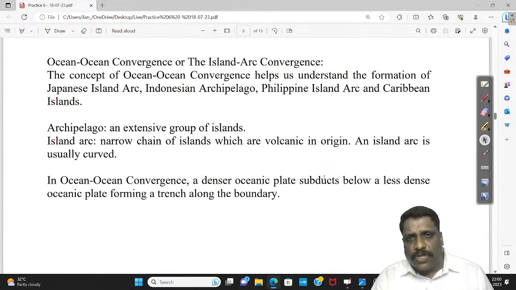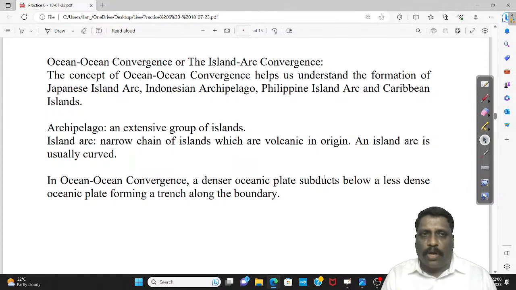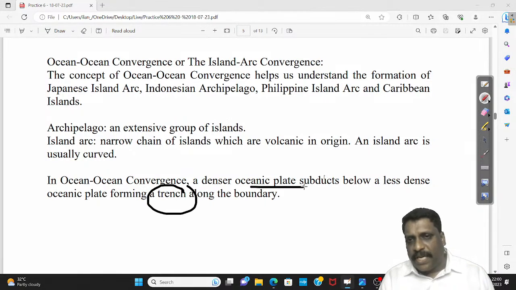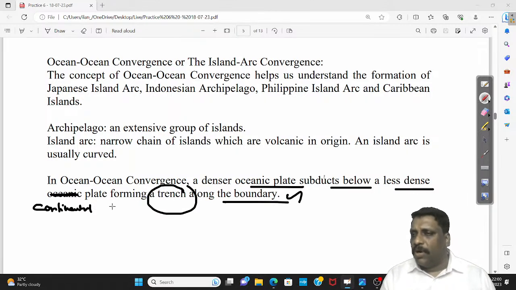The concept of ocean-ocean convergence helps us in understanding the formation of what all, if you ask me? Number one, as I already said, we'll be having a trench. The denser oceanic plate subducts below the less dense, it's not oceanic plate, it should be continental plate. Continental plate, forming a trench along a boundary, we already said.